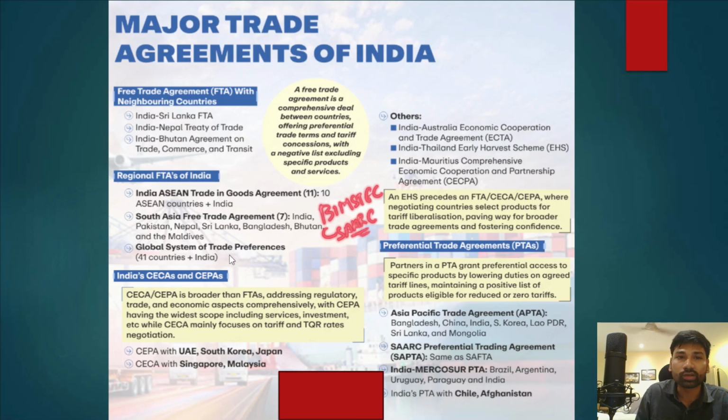And after that, the Global System of Trade Preferences, with 41 countries, India is a part of the Global System of Trade Preferences. Okay, so you can pause the video and go through all these preferential trade agreements, and India's comprehensive economic cooperation agreements and economic cooperation agreements, right?